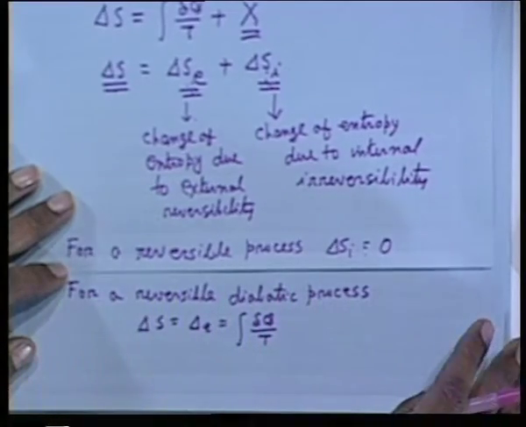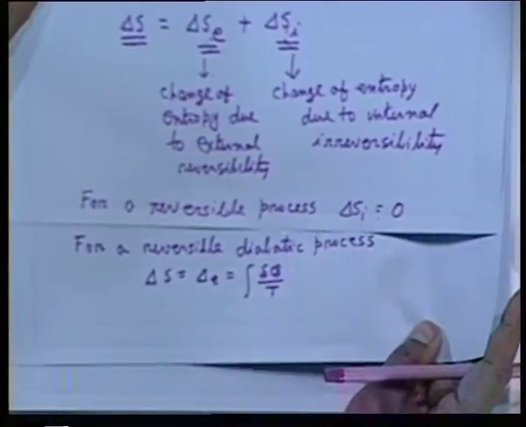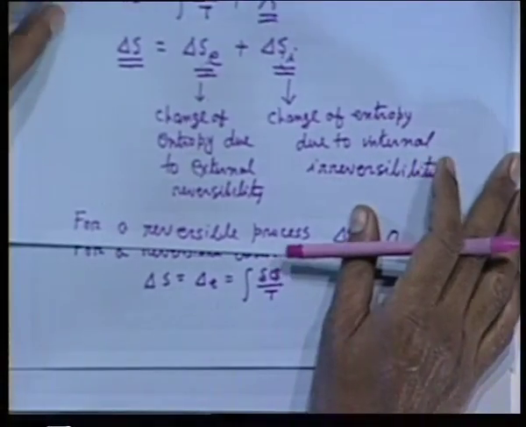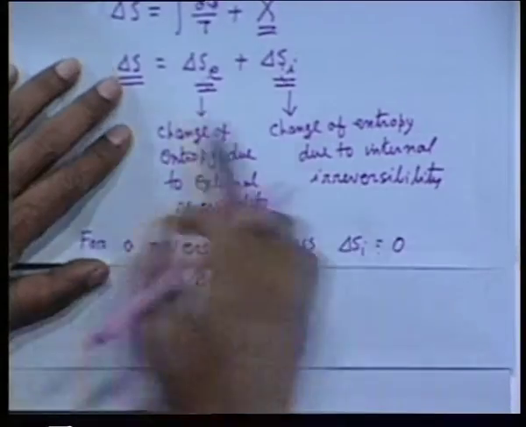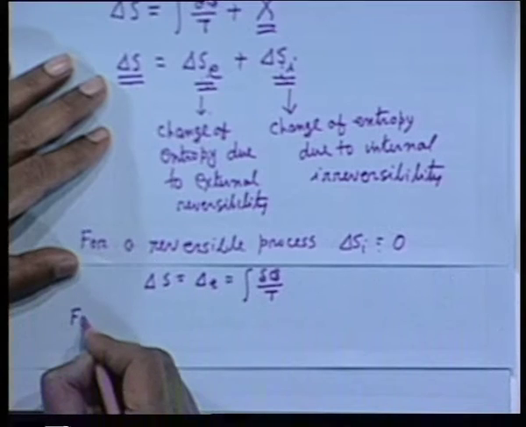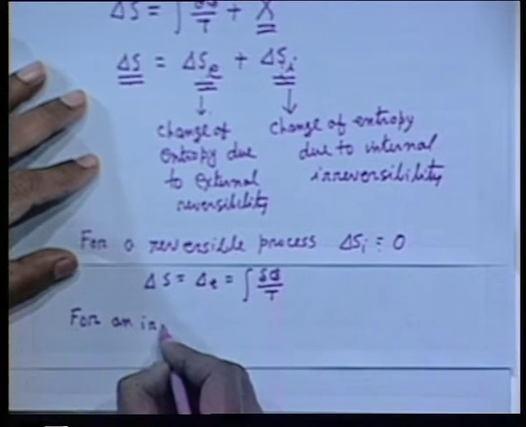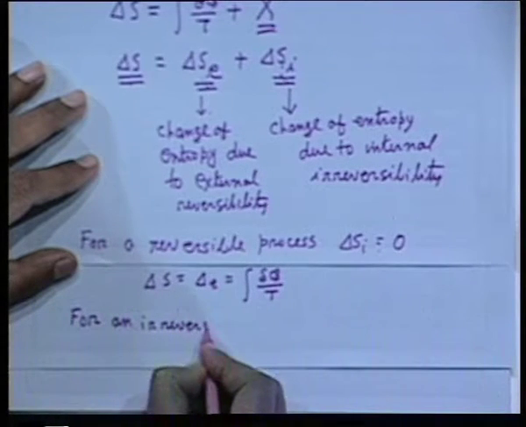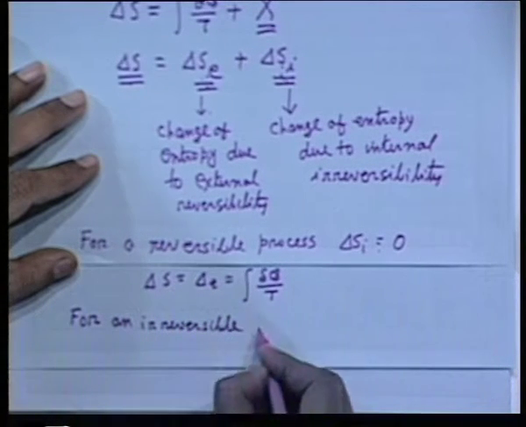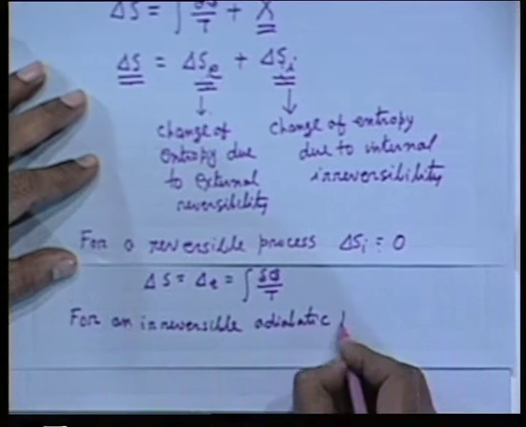All right. Now, you can see this step, okay. Then for an irreversible adiabatic process, which one will be 0?